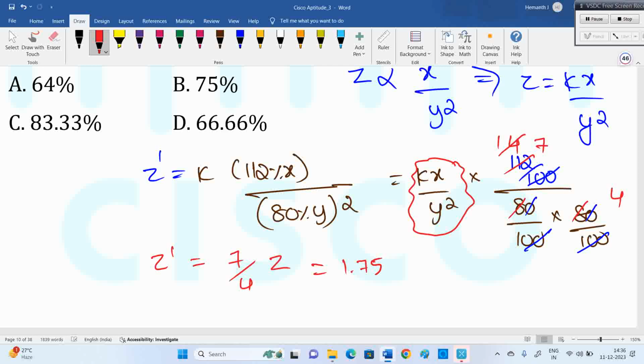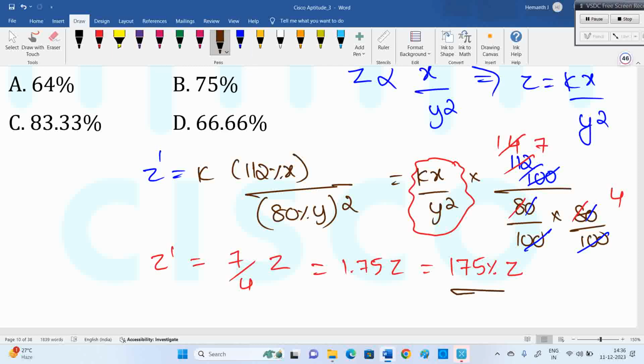1.75 in terms of percentage is 175%. Any value you want to convert into percentage, multiply with 100. 2 is nothing but 200%. Multiply with 100. Okay. What is more than 100 here?